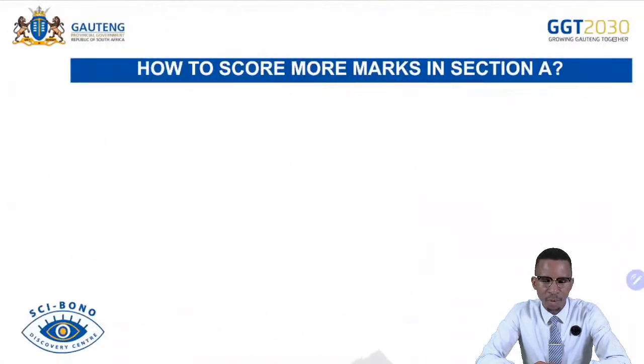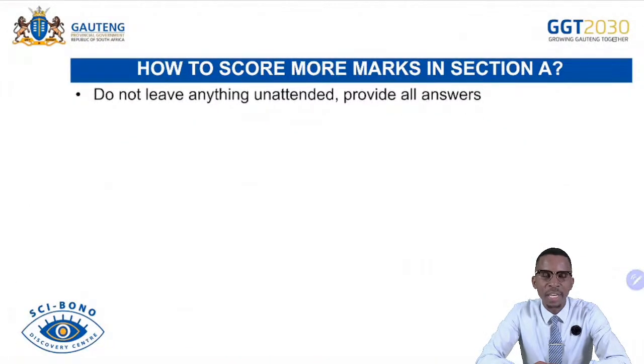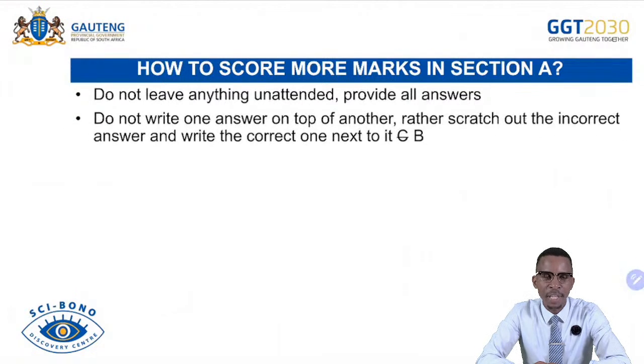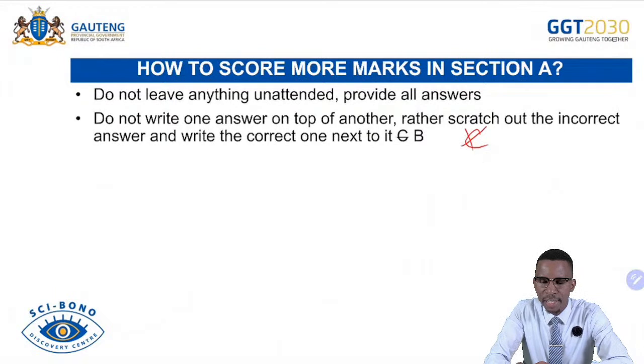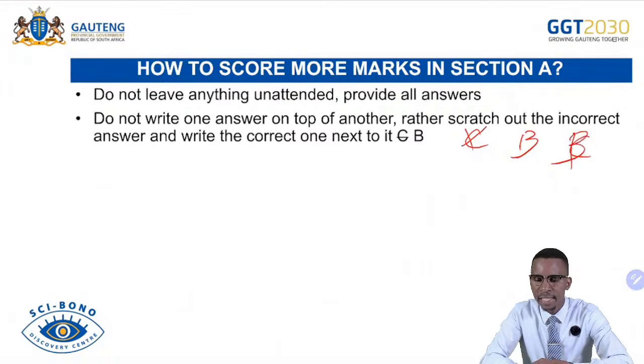And then as we continue in section A, you must not leave anything unattended. It is very important that you attend to all questions or given statements in there. Then you give the relevant answer and correct answer. Do not write one answer on top of another answer. It is very important for you to do the following. If ever C is wrong, you scratch it, and then you want to write B, then B must be clear. Other than saying C, then you say B. This thing is unclear now.